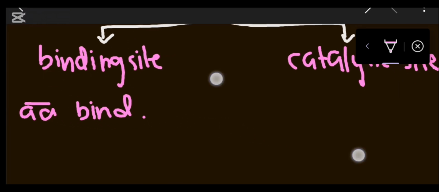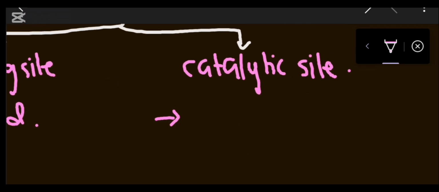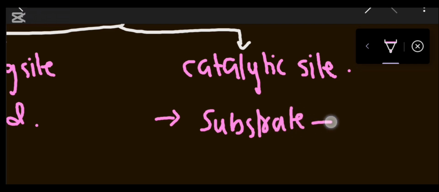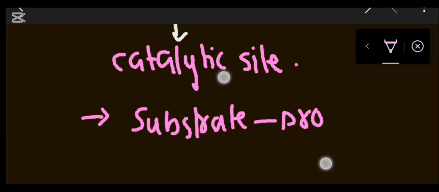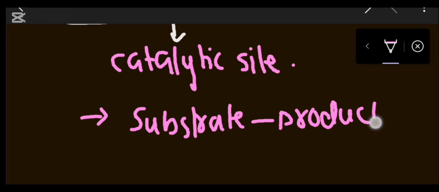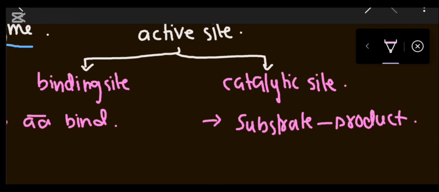But what happens in the catalytic site? In the catalytic site, a known factor plays a major role. Basically, it helps to convert substrate into product. We know that the substrate is converted into product, and the amino acid binds. Both of these roles take place at the active site.